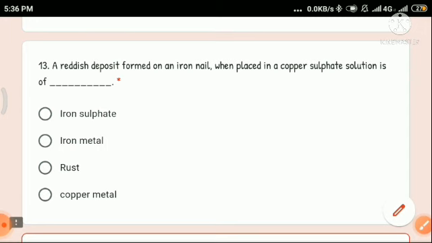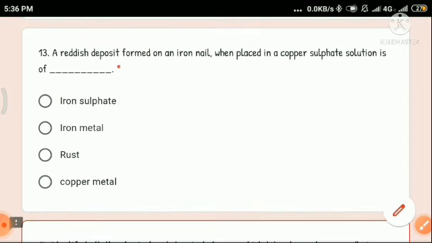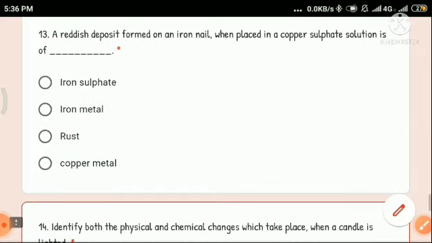That means the iron will remove the copper from the copper sulfate solution, and iron will itself make a compound with the sulfate, a new compound known as iron sulfate. Now where will the copper go?